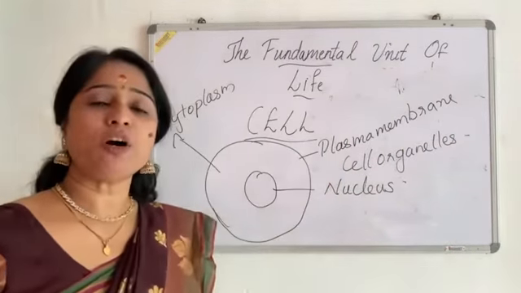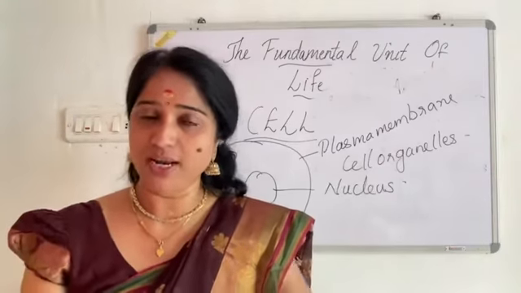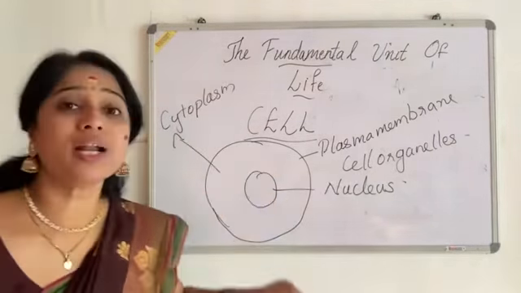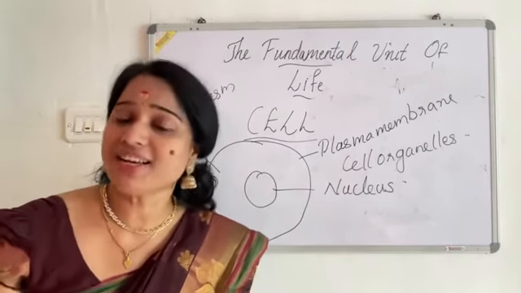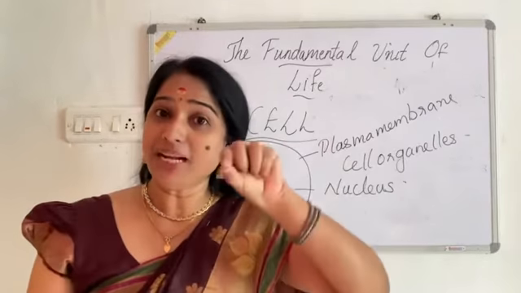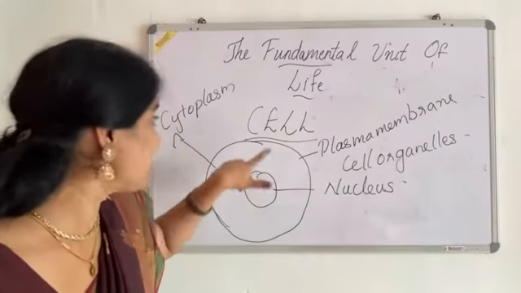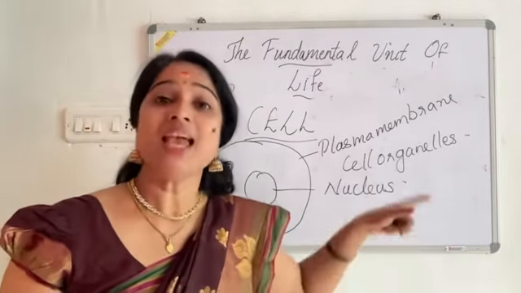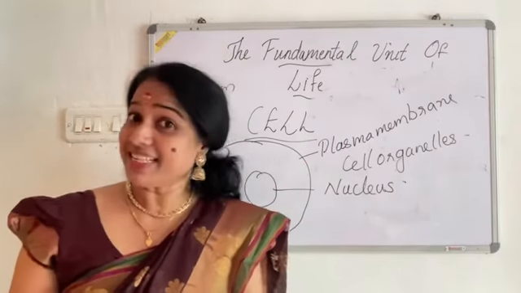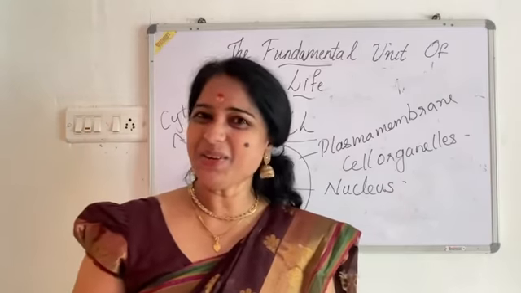As the organs perform all the activities of our body, different organs performing different functions, similarly various organelles are performing different functions inside the cell. So clear? Outermost covering plasma membrane, middle nucleus, and jelly-like substance can be seen. It is the cytoplasm. This is the case of an animal cell. For a plant cell, one more part is there that we can discuss in the next class. Thank you. Have a good day.